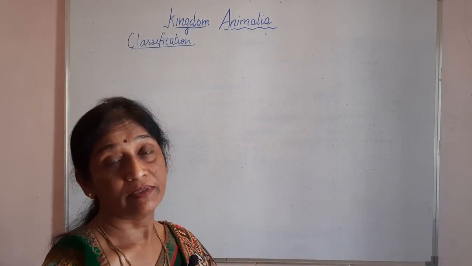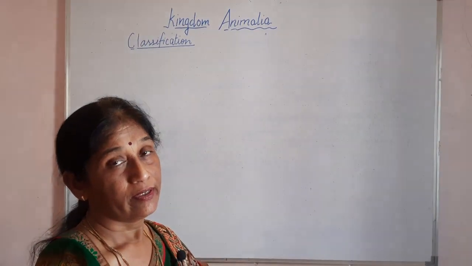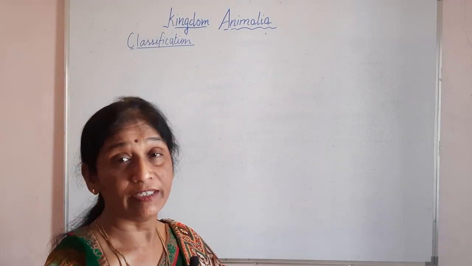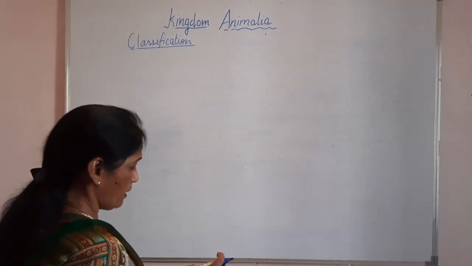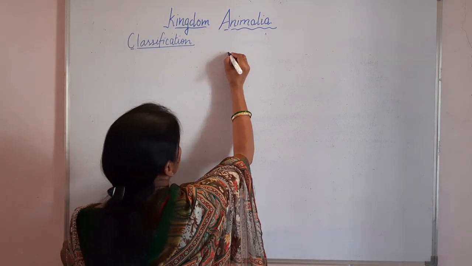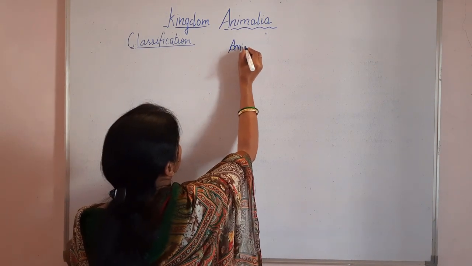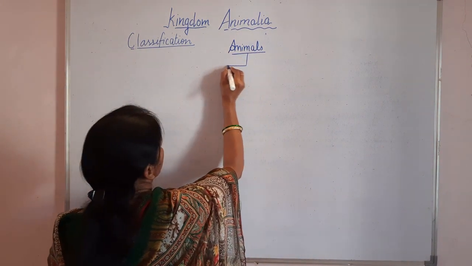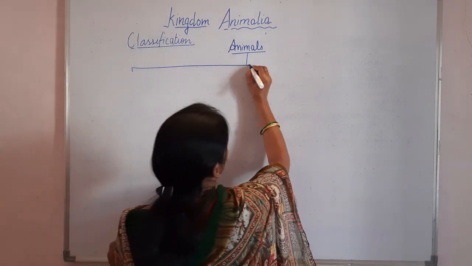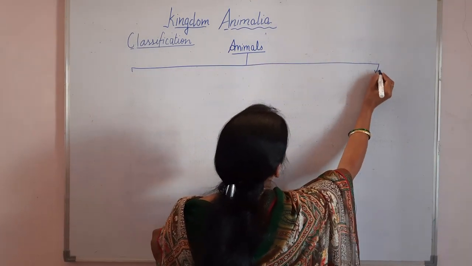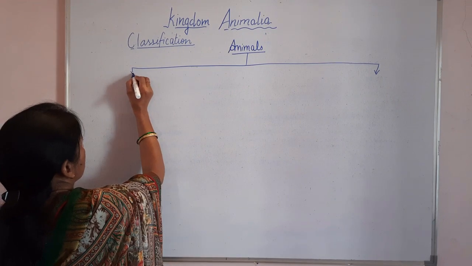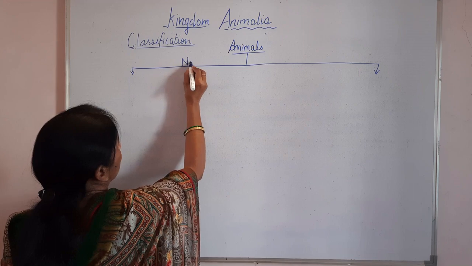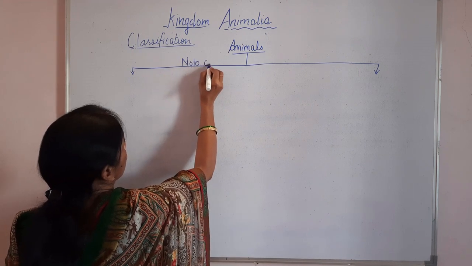Among the 5 kingdoms given by Whittaker, animal is the last one, and we'll see the classification of Animal Kingdom today. Basically, all the animals are broadly classified into two main groups, and the basis of classifying them into two groups is presence or absence of notochord, right? Notochord.